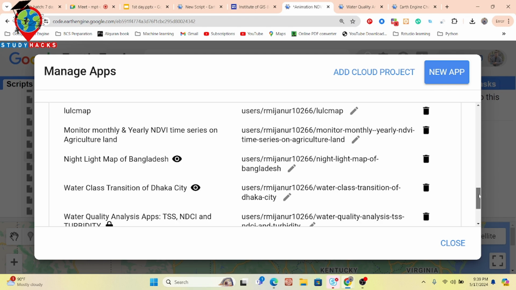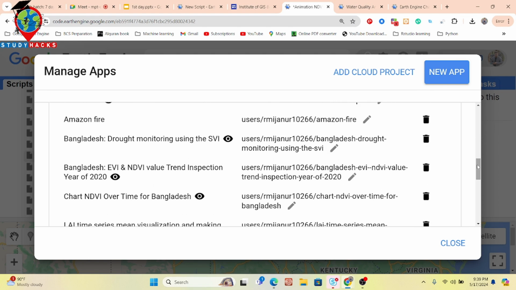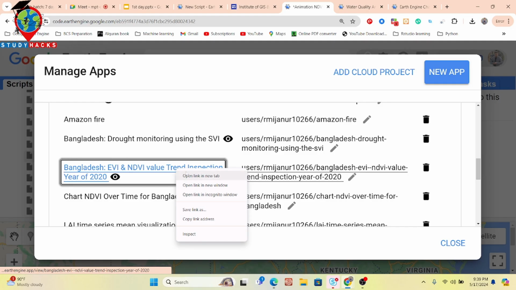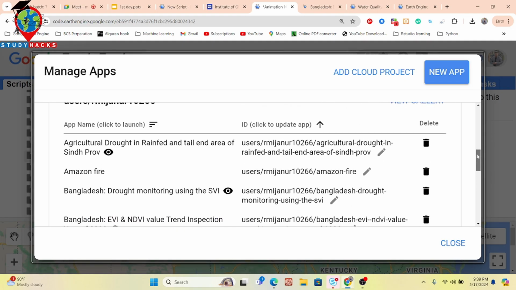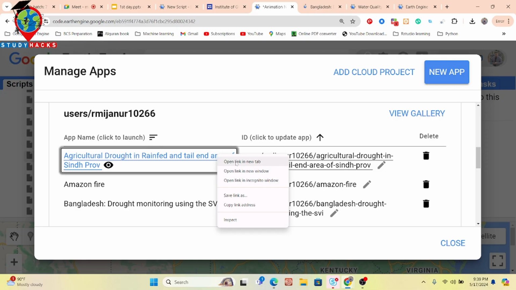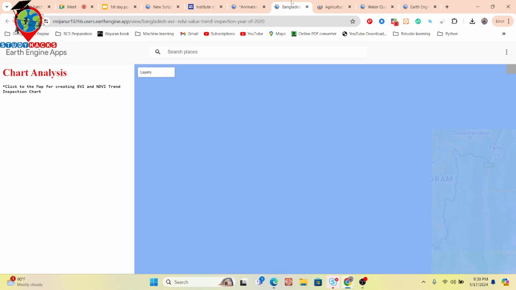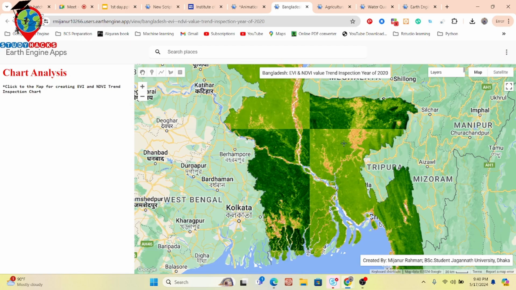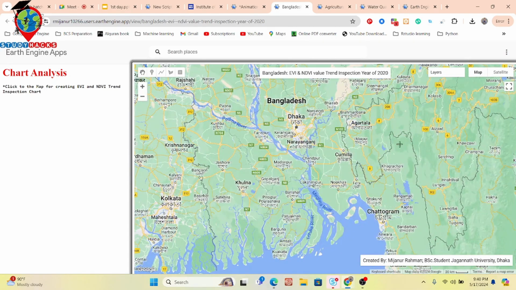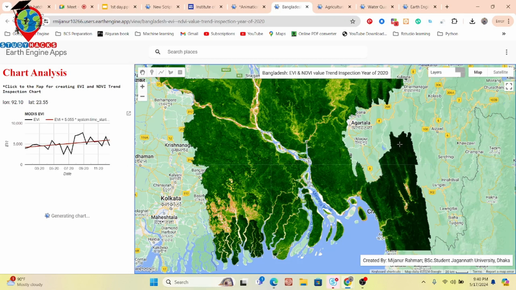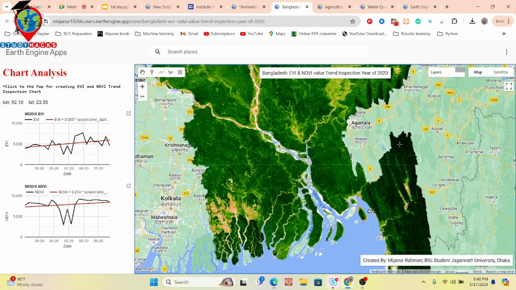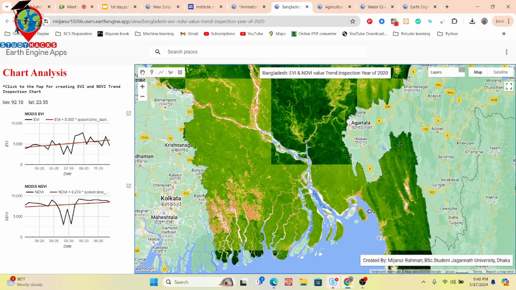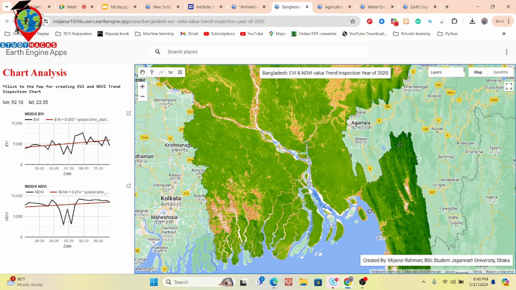Suppose I try to open another one. Okay, so basically it's another kind of web application, which makes a trend inspection chart. Suppose I click any place on this map, suppose I click here. Now it shows me, for this location, the trend for the vegetation, mainly EVI or NDVI. We can easily see whether the vegetation has a high trend or a low trend.